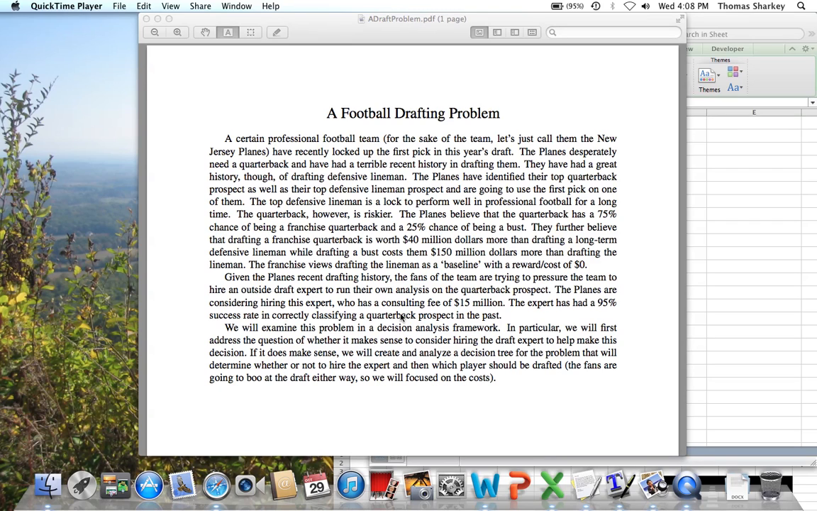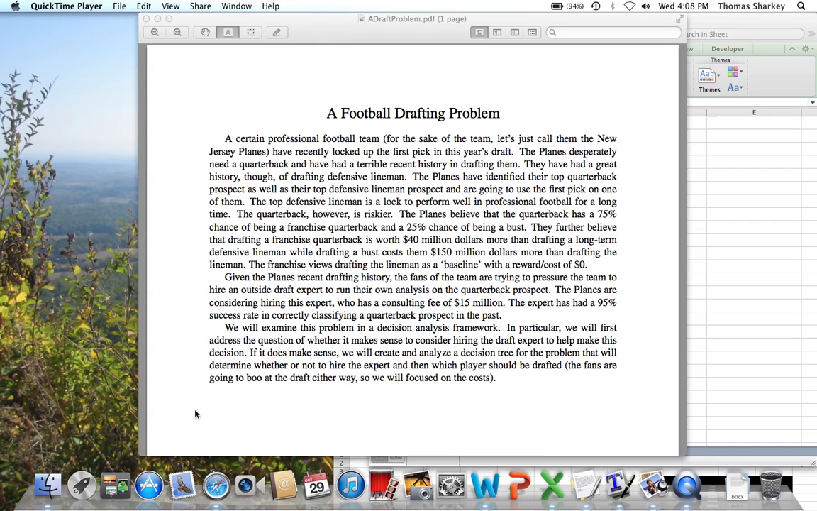What we're viewing as a baseline is the success of the defensive lineman. The defensive lineman is a lock to play well, and therefore we're not assuming there's any risk to drafting the defensive lineman. Then the fans of the team, the Plains, have been pressuring them to hire this draft expert, and the draft expert comes at a hefty consulting fee.